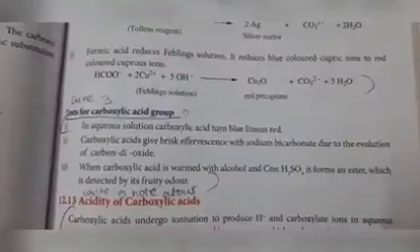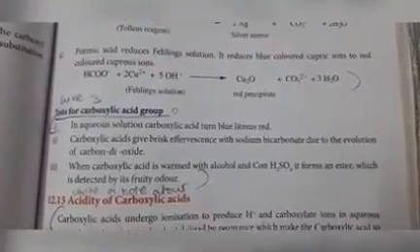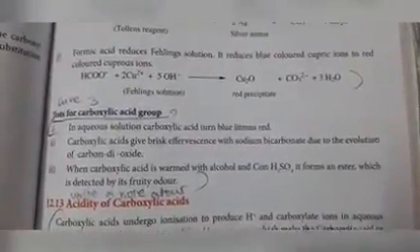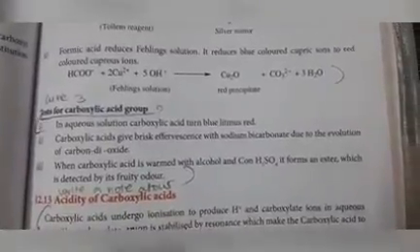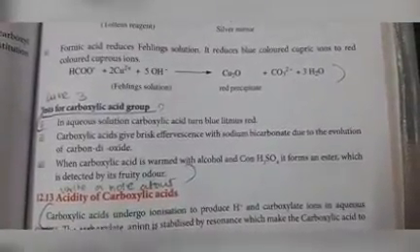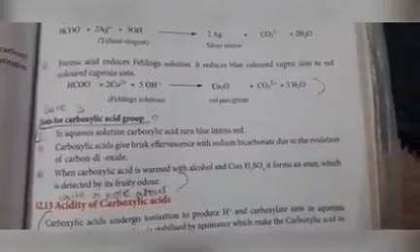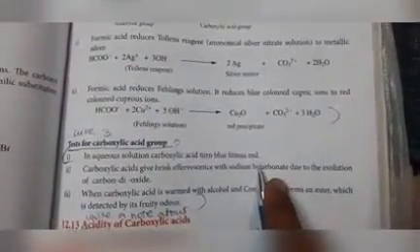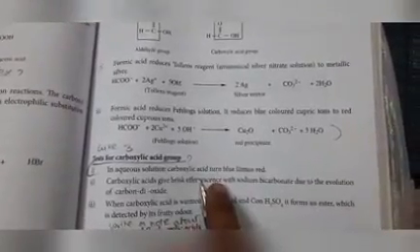Second test, carboxylic acid gives brisk effervescence with sodium bicarbonate due to the evolution of carbon dioxide. Carboxylic acid reacted with sodium bicarbonate will give brisk effervescence. Brisk effervescence means bubbles are formed because of the evolution of carbon dioxide.